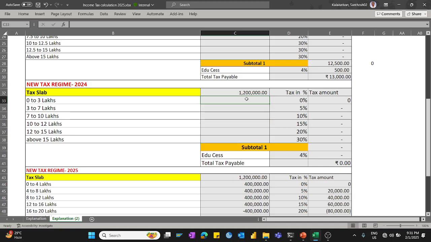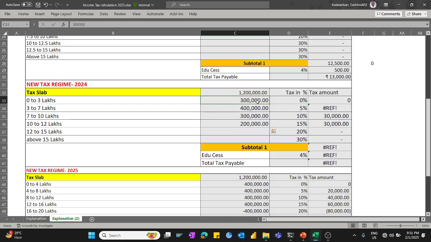So 0 to 3 lakhs you can put only 3 lakhs, from 3 to 7 lakhs you can put 4 lakhs, and from 7 to 10 lakhs you can put only 3 lakhs. So 3 lakhs plus 4 plus 3 is coming only 10 lakhs. So still you have to put 2 more lakhs here. So if you club together everything, it is coming as 12 lakhs, which is the post-deduction income on which you will calculate the tax.